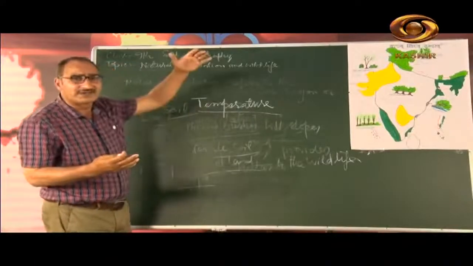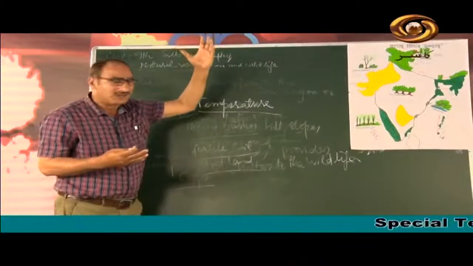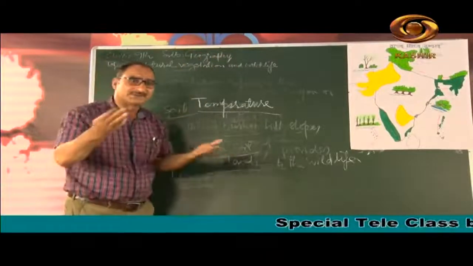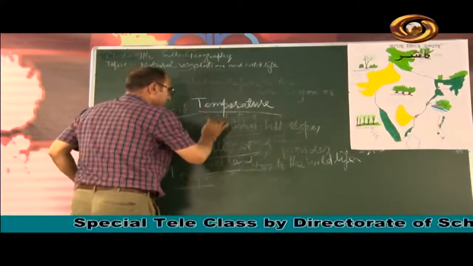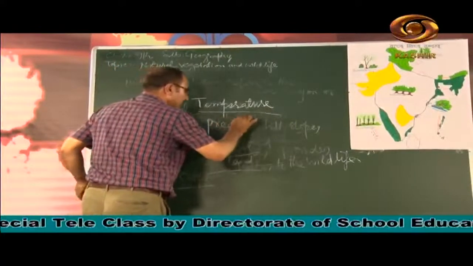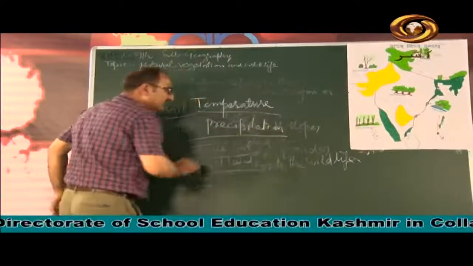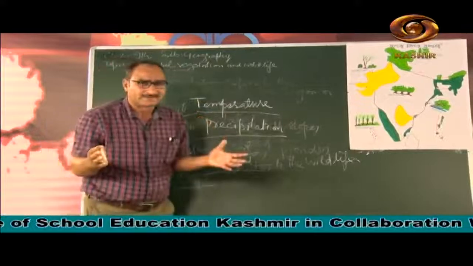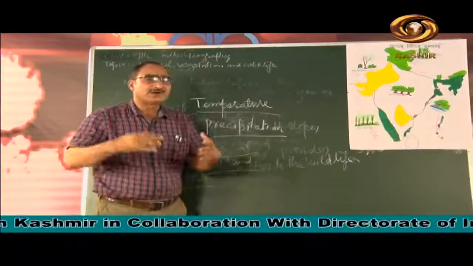On the high mountains, tall trees are not found because of the less rainfall and the lower temperature. And then there is precipitation. Precipitation means rainfall. Rainfall is very important. Rainfall equally affects the type of vegetation.